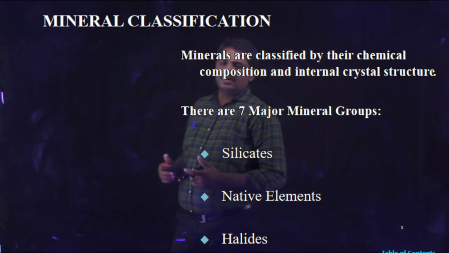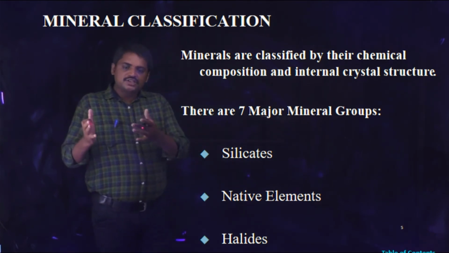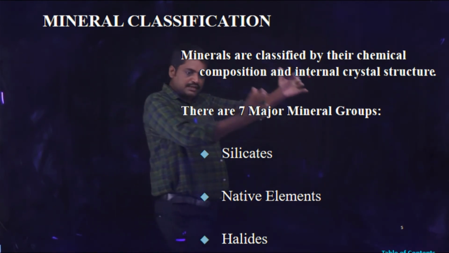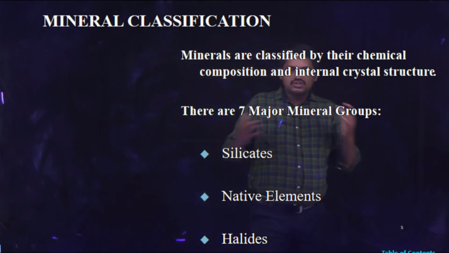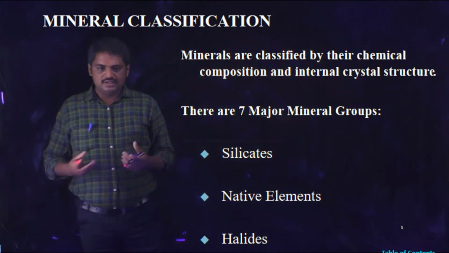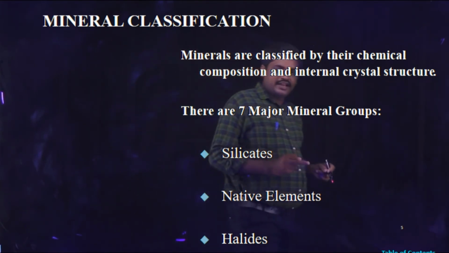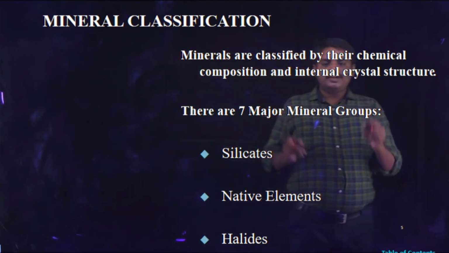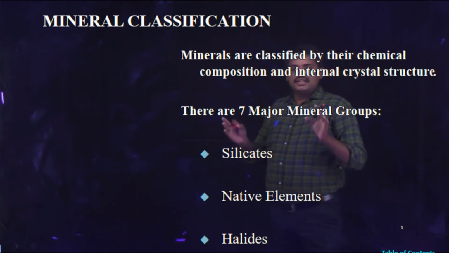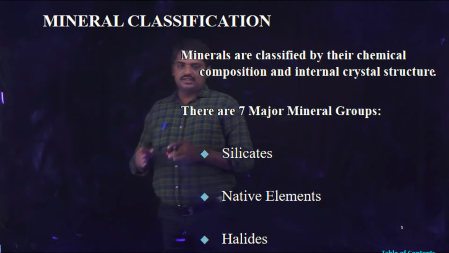So finally, the difference is that ores contain a large quantity of impurities, but minerals contain a small quantity of impurities.